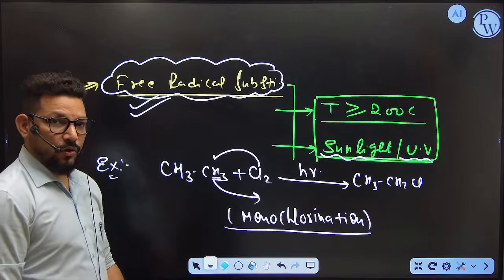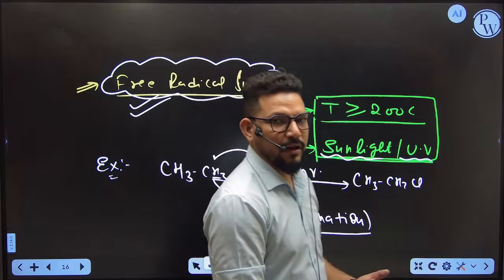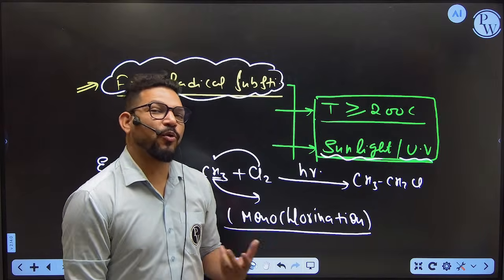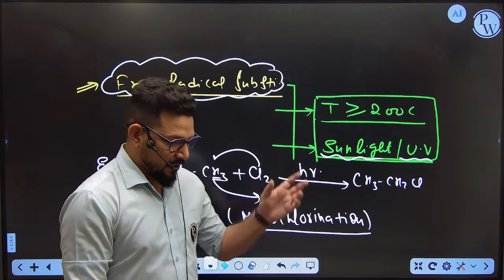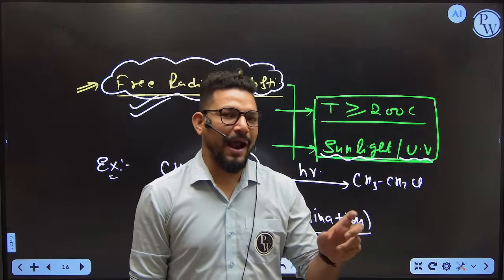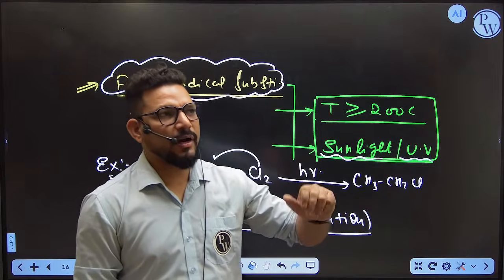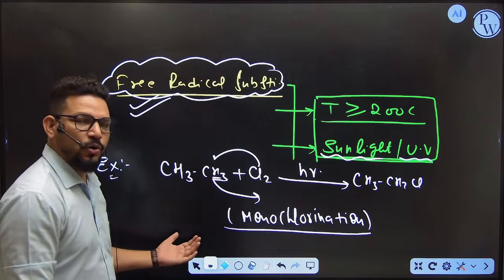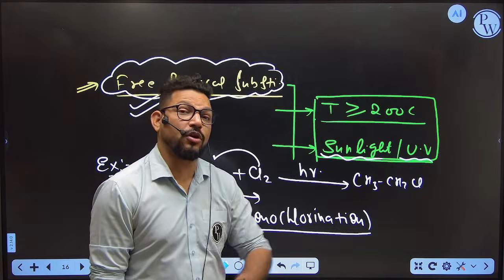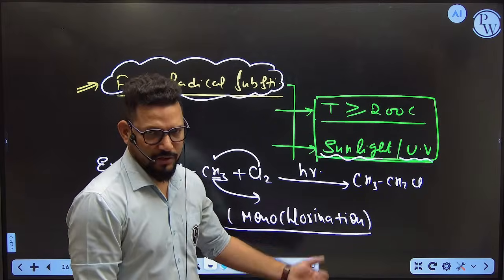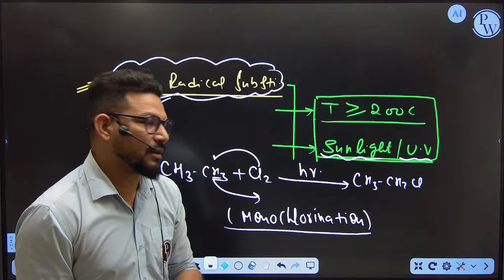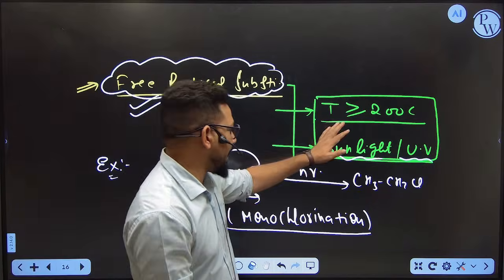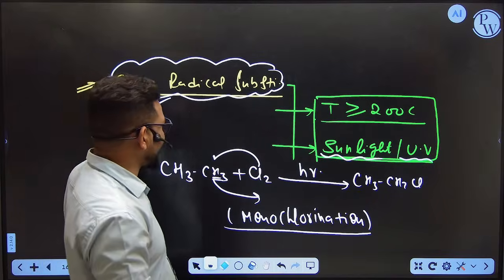You can see that in the last 3 to 4 years of the NEET paper, there are so many questions from monochlorination. They ask: if I combine this hydrocarbon with a halogen and get a monochlorinated product, then how many monochlorinated products are possible? So this is monochlorination, or monobromination, or monohalogenation. If you substitute by any halogen in the presence of sunlight, it is called free radical substitution. This is the mechanism name of this reaction.